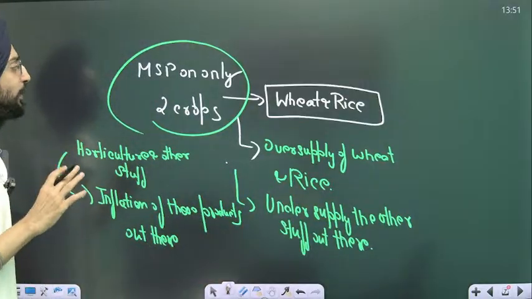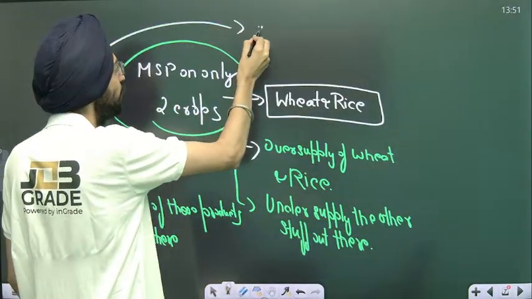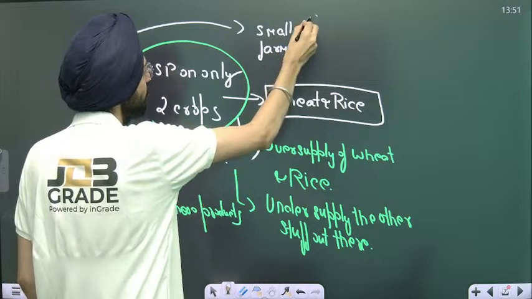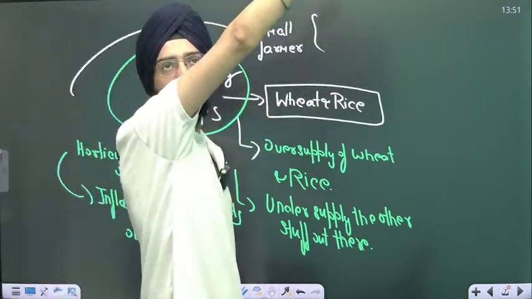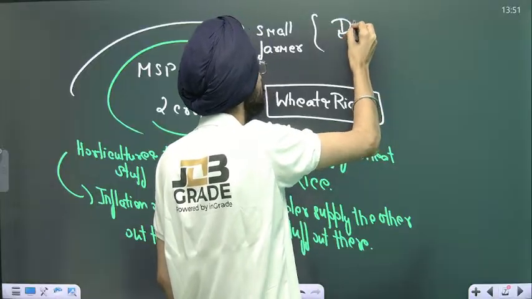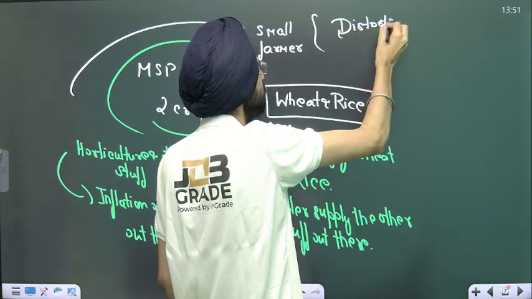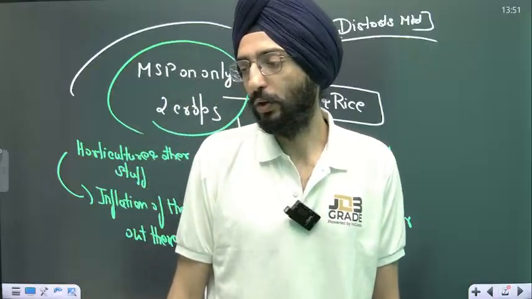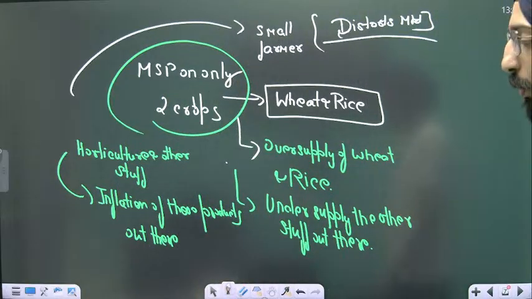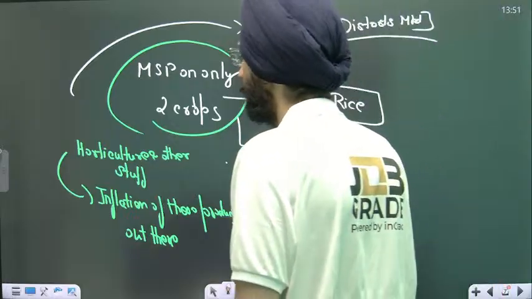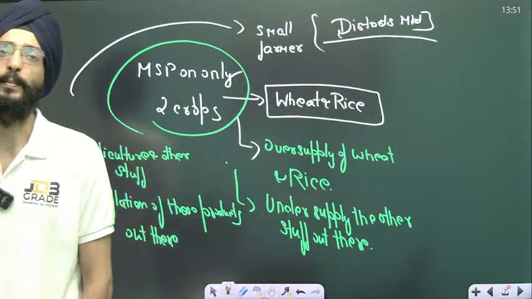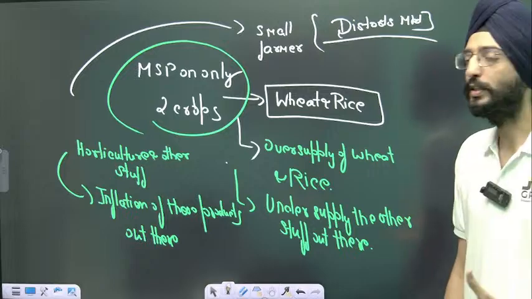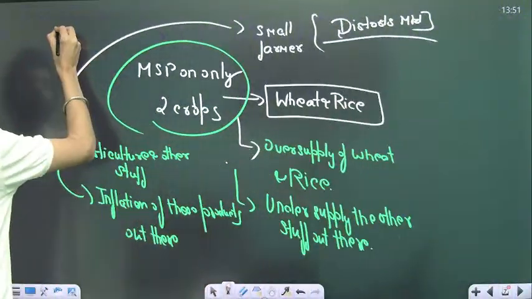Ultimately, it will hamper the small farmer. It distorts the market to some extent, because only two products are being grown by the farmers. Ultimately, it leads to a decline in the supply of other essential crops, which eventually leads to a rise in the CPI, what we call the consumer price index.